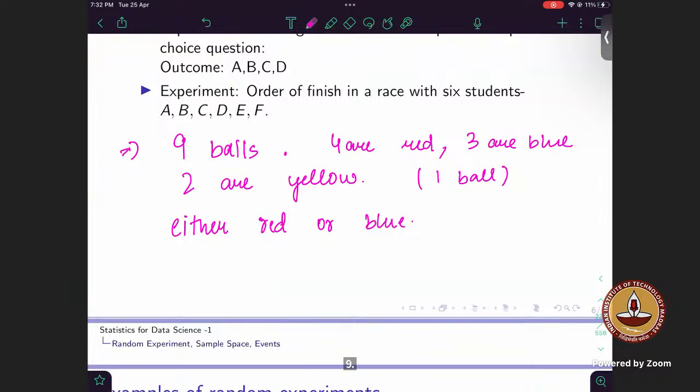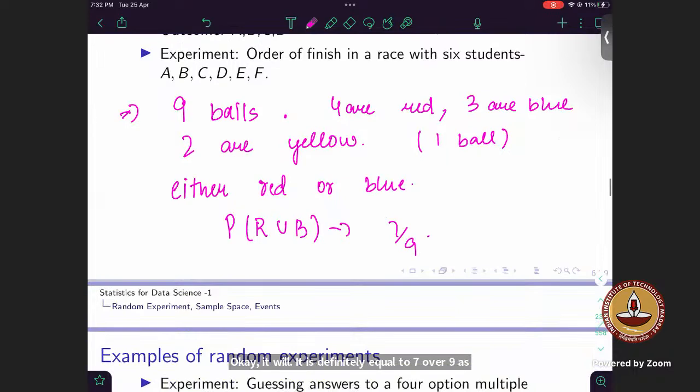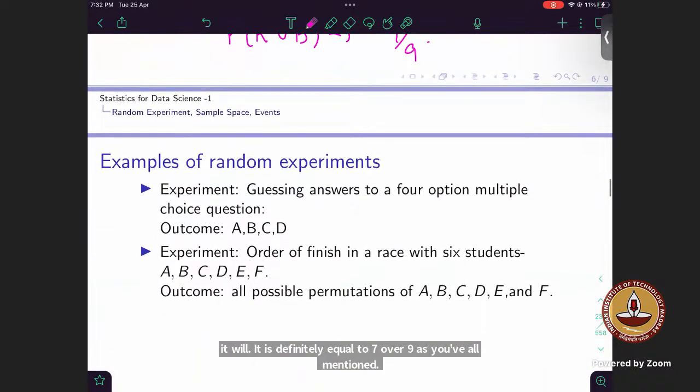Basically, if you are calculating the probability of red or blue, either it will be my red ball or it will be my blue ball. It is definitely equal to 7 over 9, as you all mentioned. So these are some basic examples from this probability.